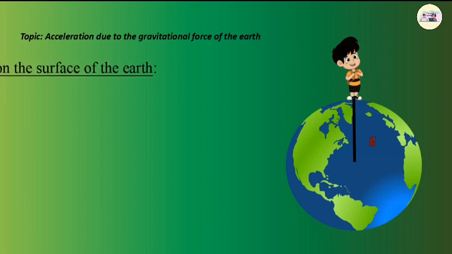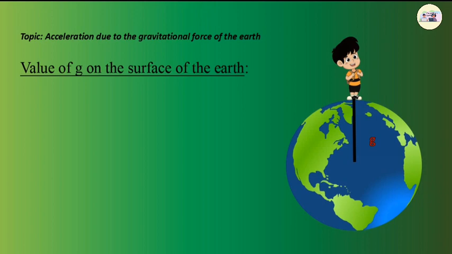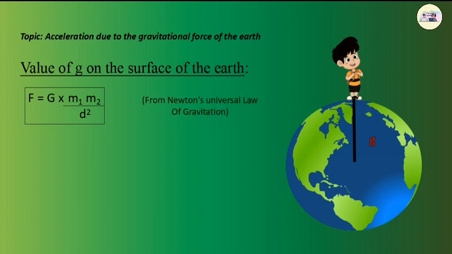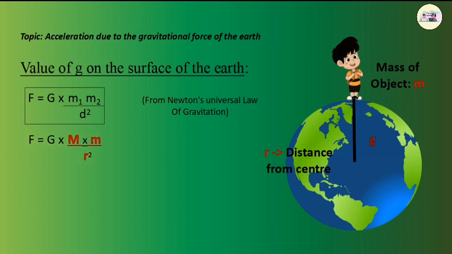Value of g on the surface of the Earth. We can calculate the value of g by using Newton's universal law of gravitation for an object of mass m situated at a distance r from the center of the Earth. The law of gravitation gives F is equal to G capital M small m upon r square, where capital M is the mass of the Earth. F is equal to mg.